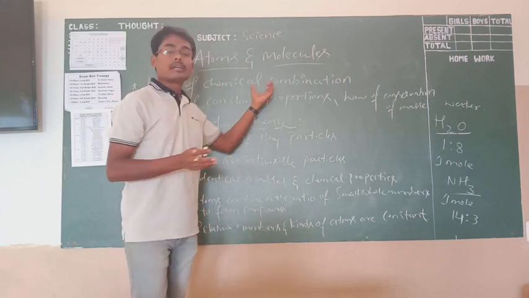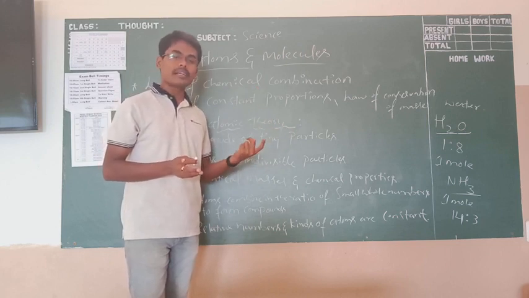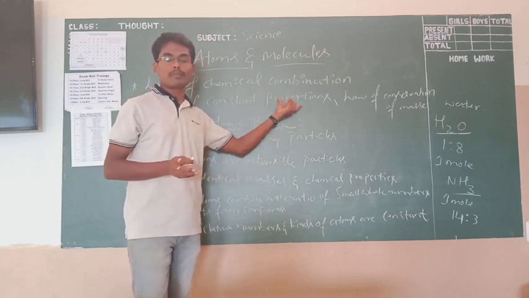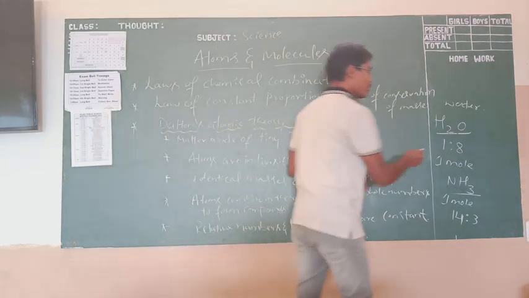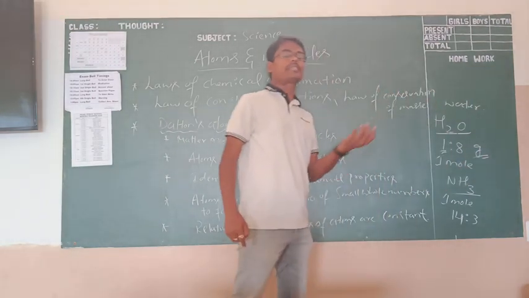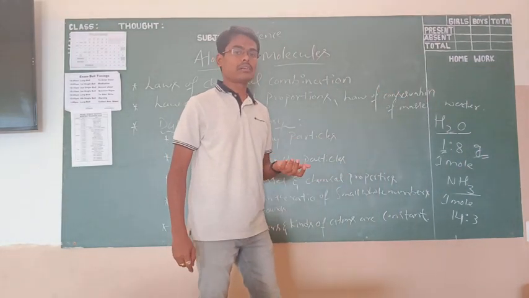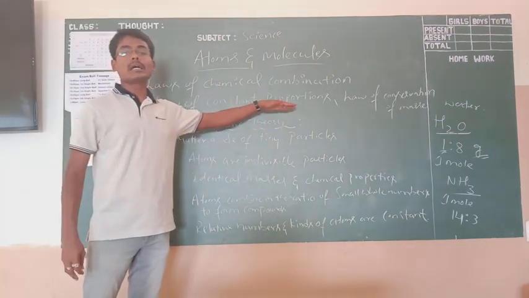Then the given elements should be present in constant, definite proportions by their masses. For that reason, I have said that we are going to express the masses in grams. You take any examples to define the constant proportions.